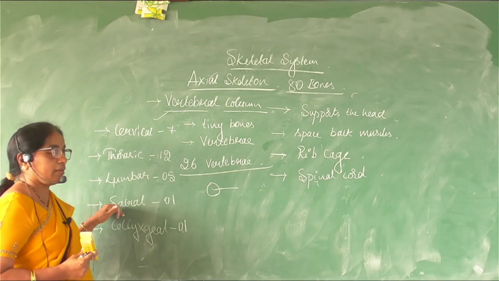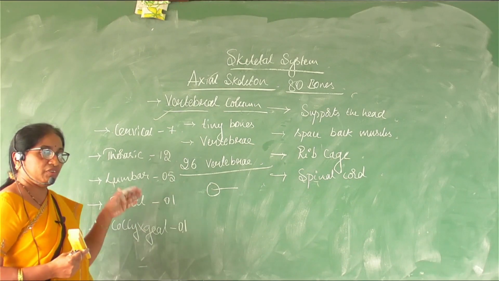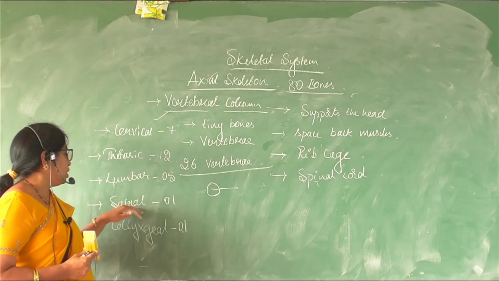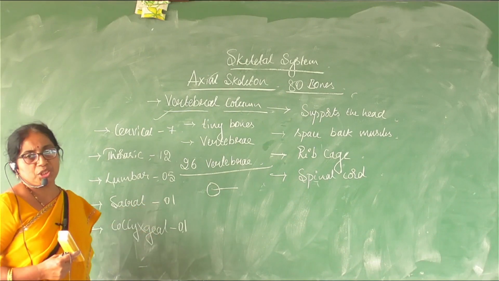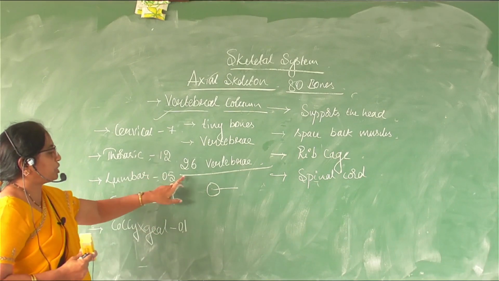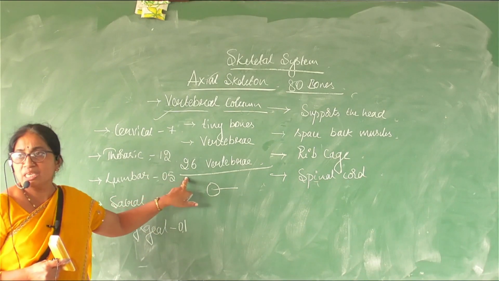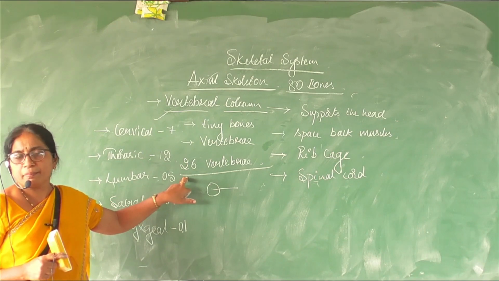And the sacral, below the waist, above the seat position, which bends when we sit. That portion is made up of 1 sacral bone and 1 coccygeal bone, right? So a total of 26 tiny bones which are referred to as vertebrae.